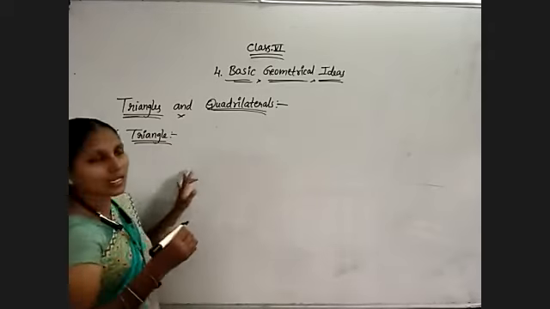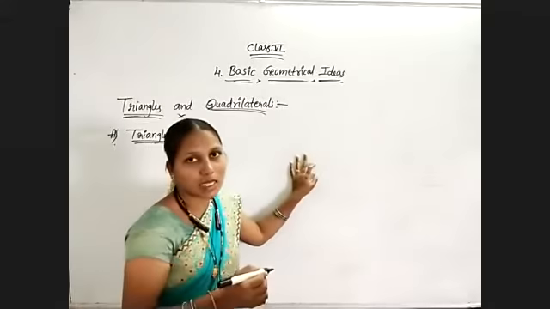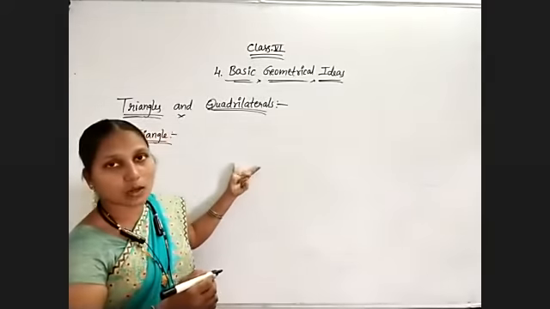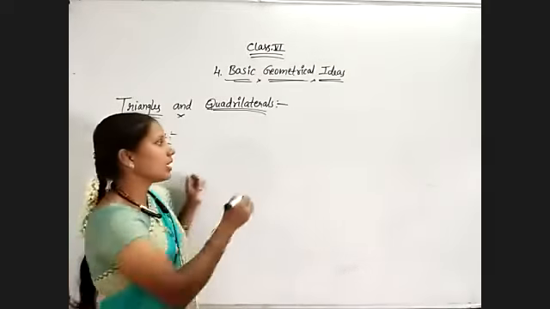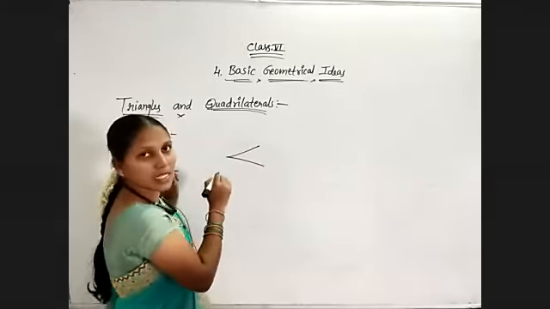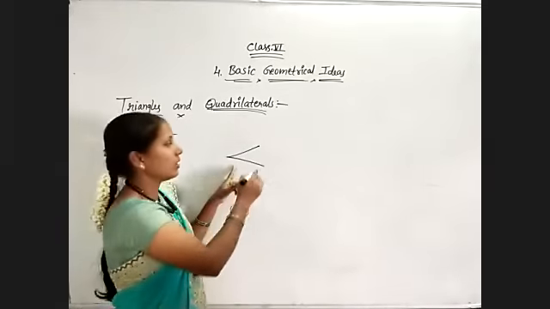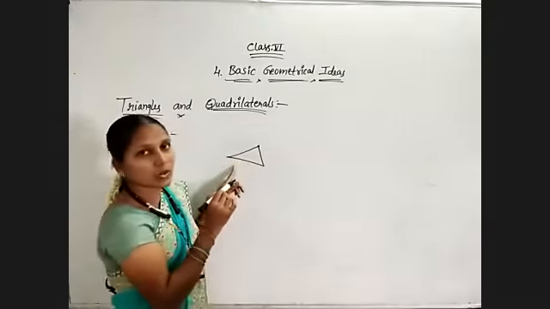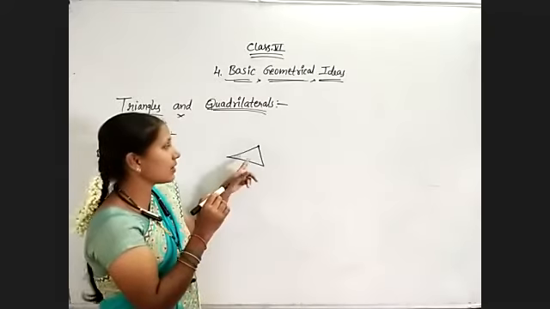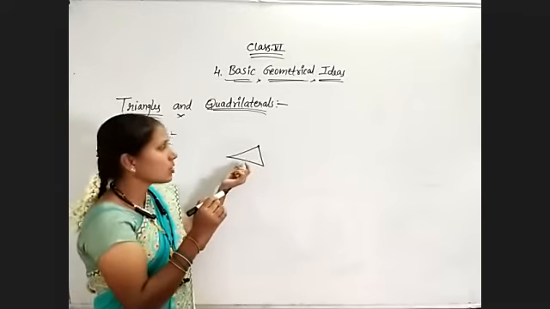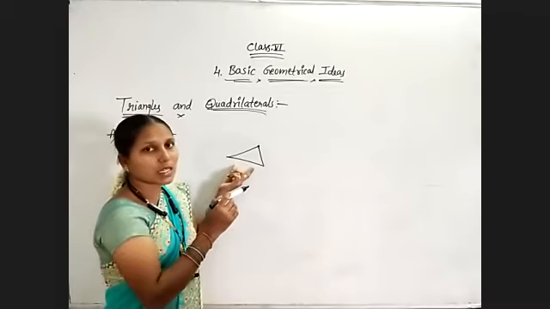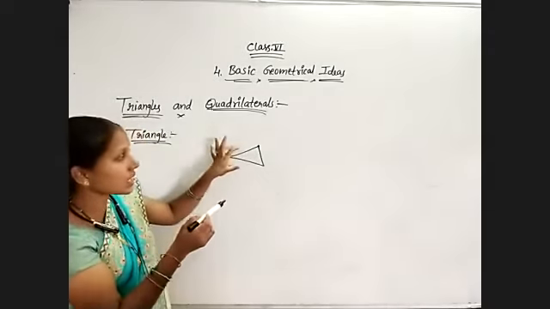Observe. Already I told you a polygon is a closed figure which is made up of straight lines only. If I take only 2 line segments, I can't get a polygon. By taking 3 line segments I can get a polygon. So the minimum number of line segments required to form any polygon is 3.